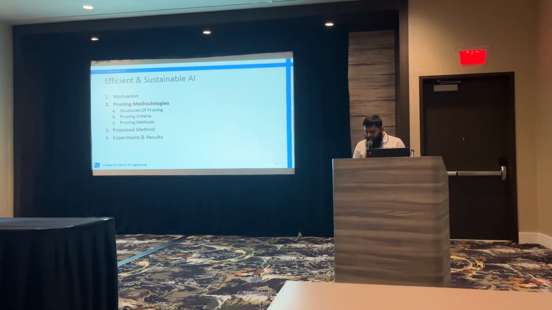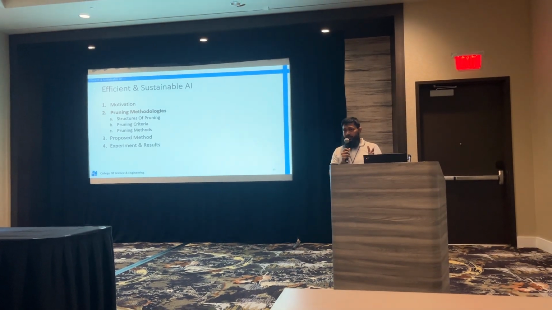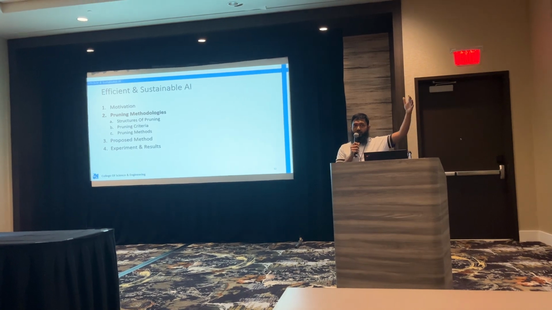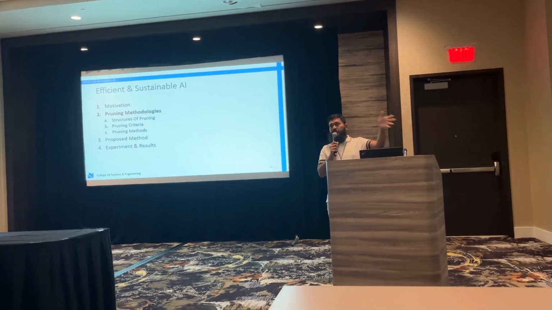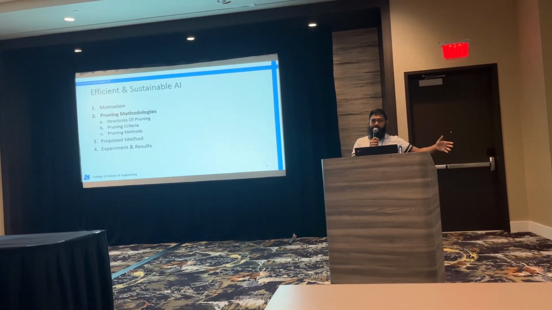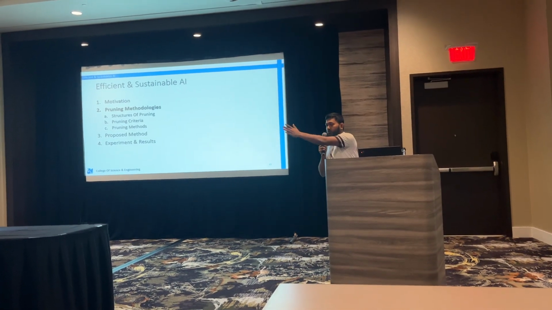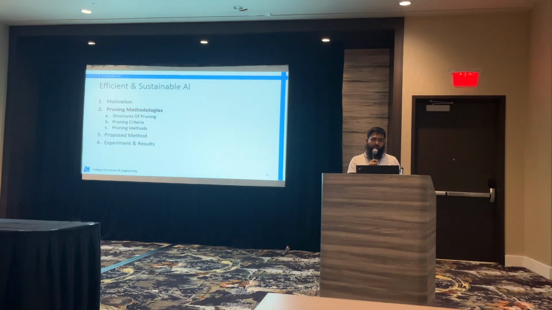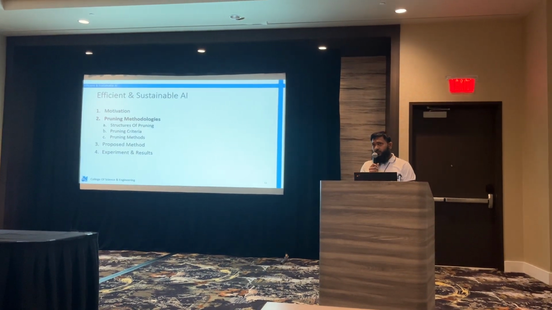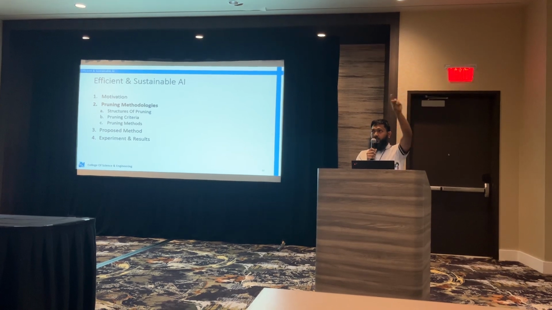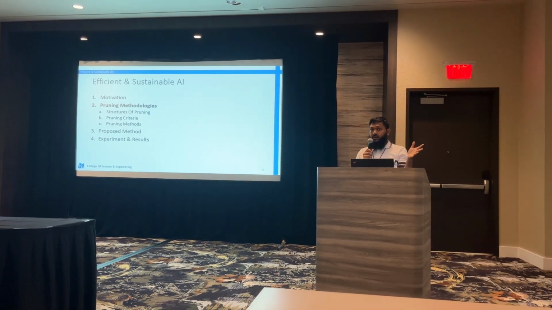Before I talk about it, I need you to imagine with me what models look like. Mathematically, models are nothing but matrices. You have one matrix followed by another. The layers are basically matrices. Your input is a vector which gets multiplied with that matrix. The result gets multiplied with the subsequent matrix, and it goes on and on until the result. So this is what it is. Now think about it. If they are matrices, and if we could really convert a lot of numbers into zeros, so we could make them sparse, as they say.